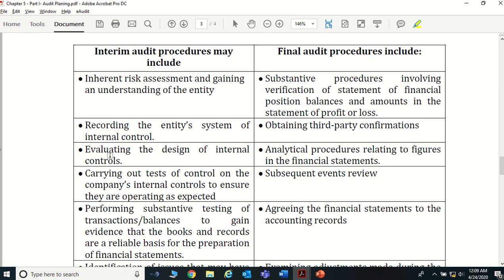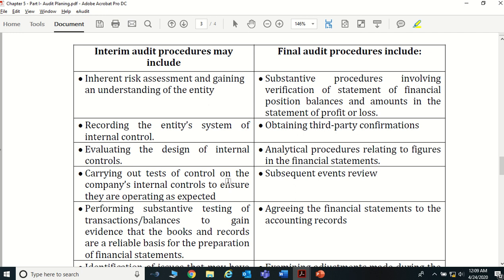Next one is evaluating the design of material controls, sorry, internal controls, right? You're evaluating whether it has been designed properly to prevent, detect or correct material misstatement, whether they have designed the internal control properly. So that is what we normally check in interim audit procedures.